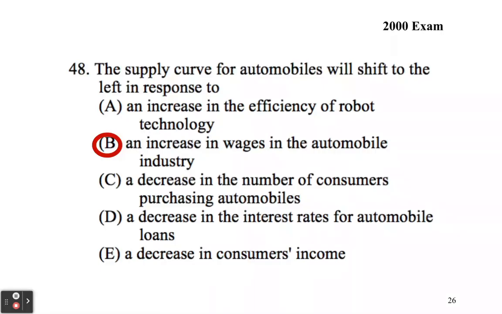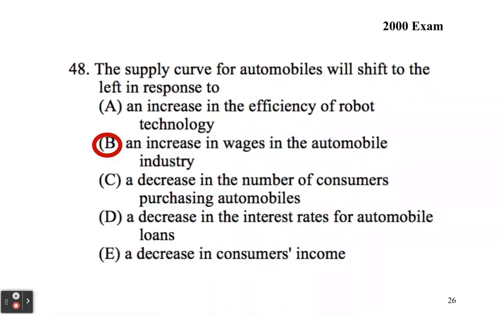C, a decrease in the number of consumers. Remember, consumer actions, like number of buyers or number of consumers, do not impact supply. So it can't be C. D, a decrease in the interest rates for automobile loans, right? That's a consumer thing. That's going to be more along the lines of consumer income, not related. And E, a decrease in consumer income, not related, right? We only care, when we're shifting the supply curve, about things that directly impact suppliers.